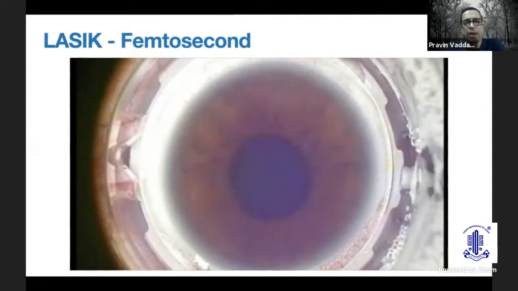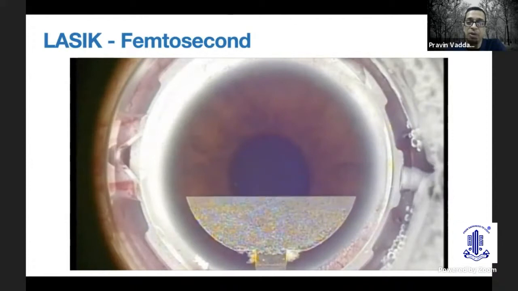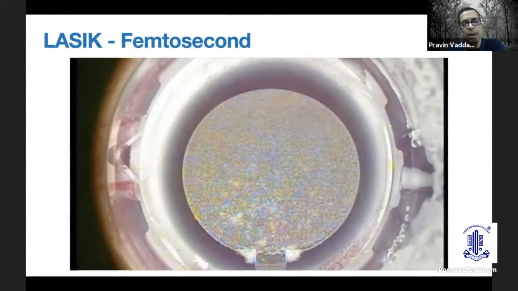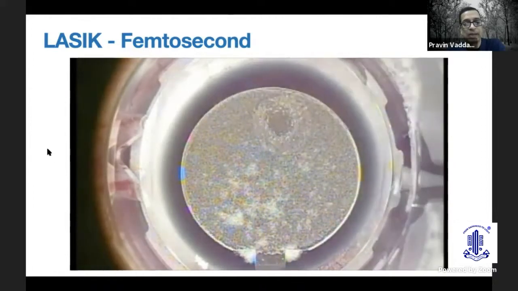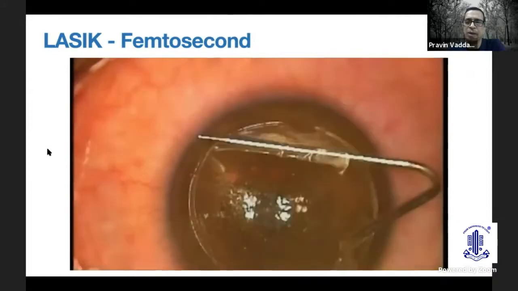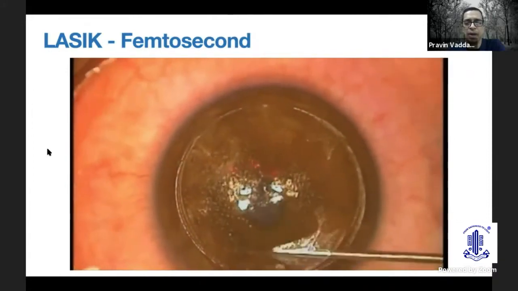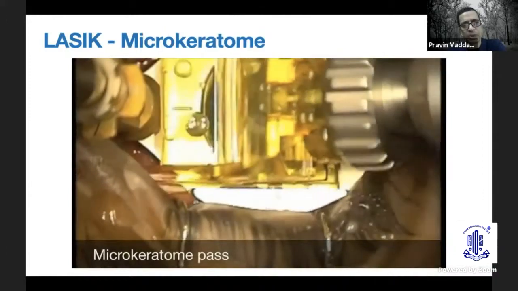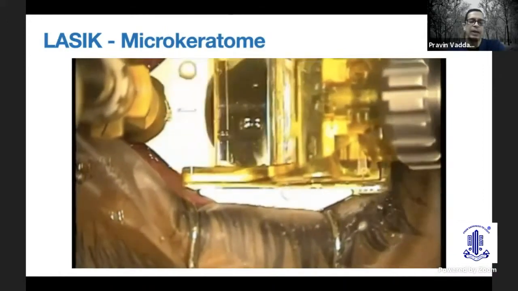For example, when you're doing a femtosecond LASIK, all of us do pay attention. There was some discussion about centration of the flap and ensuring your flap can be moved around. Well, this is possible with some lasers, and most femtosecond laser flaps tend to be well centered because you have much better control over where you're delivering the laser. With a microkeratome too, this is mostly possible for the large part.